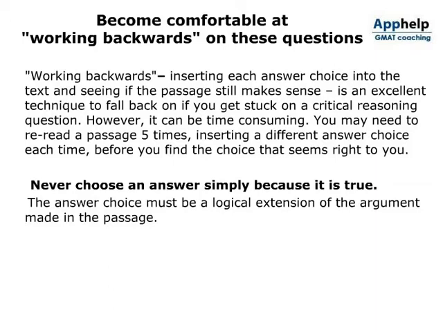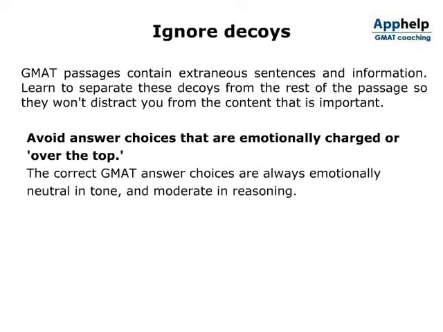Never choose an answer simply because it is true. The answer choice must be a logical extension of the argument made in the passage. Ignore decoys. GMAT passages contain extraneous sentences and information. Learn to separate these decoys from the rest of the passage so they won't distract you from the content that is important. Avoid answer choices that are emotionally charged or over the top. The correct GMAT answer choices are always emotionally neutral in tone and moderate in reasoning.